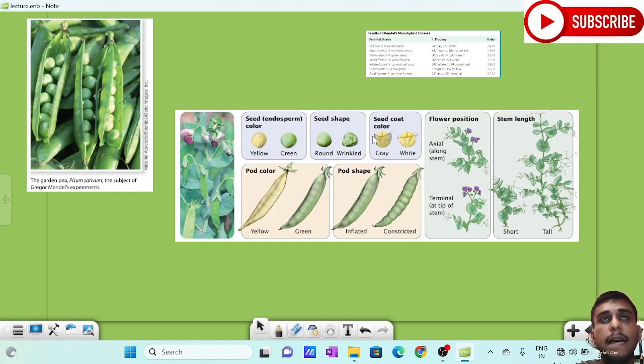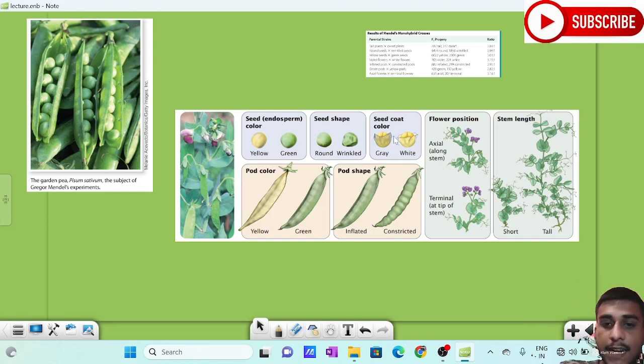Pod shape, I actually said that it is constricted and inflated. You know both the meanings. Pod color, I have said the pod color is green. Also there is yellow. Green color is dominant in nature. Okay. You know what is dominant and what is recessive. I will once more explain while we are conducting the experiment, we will conduct Mendel's experiment once more.